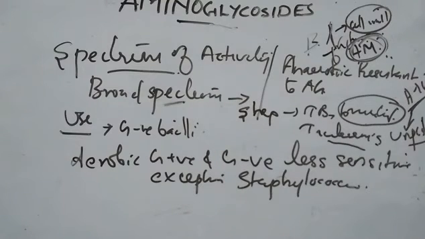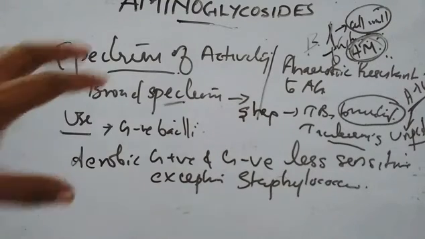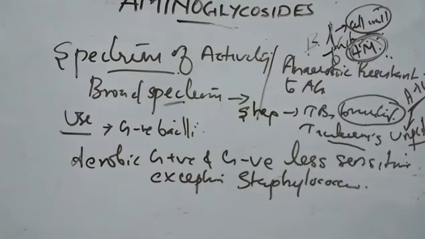So that is about the general things which we are studying about aminoglycosides. The rest of the things, that is the mechanism of action, the things common to the compounds, as well as the chemistry of the structure and the classification, we will study in the next portion.